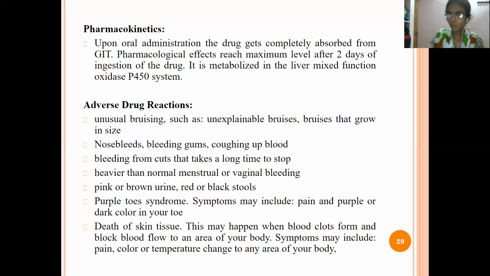And also for women it is a bigger problem, that is heavy menstrual bleeding, means during the menstrual cycle there will be loss of blood, right? At that time there will be more loss of blood during the menstrual period. Pink or brown urine, black or red stools, and also purple toe syndrome, means the color of the toe changes, means if the skin is normal, but if taken in overdose it will change its color. And also death of the skin tissue.